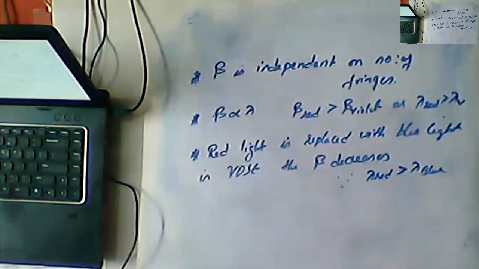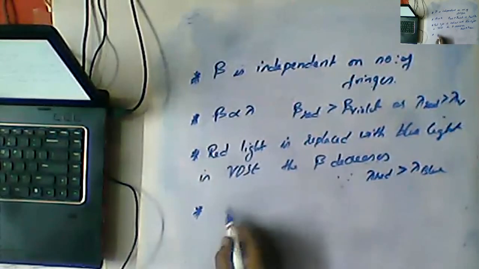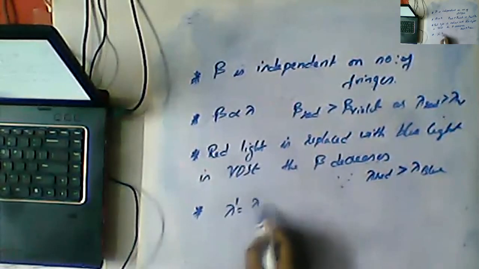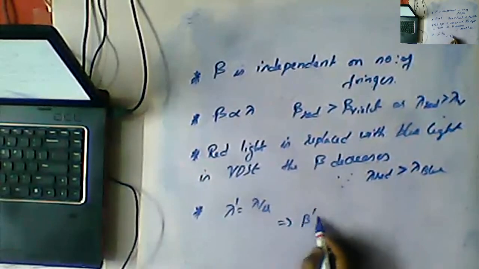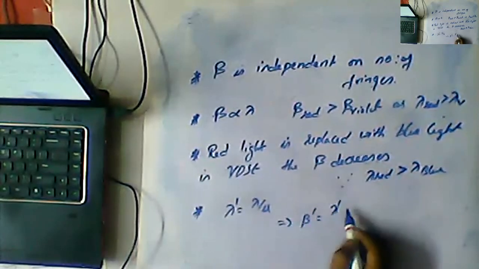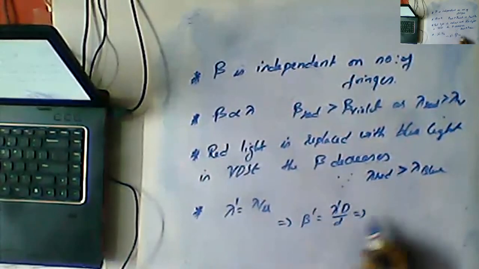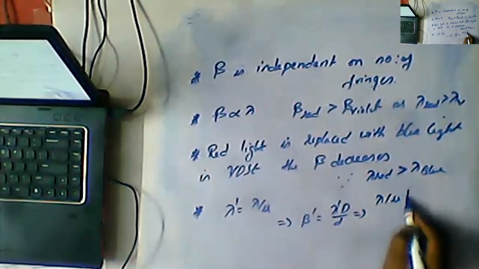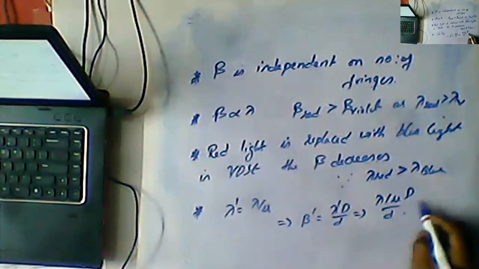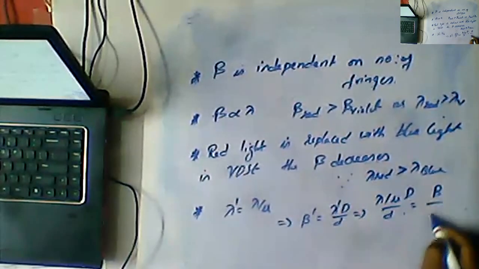Next, if the whole apparatus is dipped in a liquid of refractive index mu, then lambda dash is equal to lambda by mu. So beta dash is equal to lambda dash D by d, which is lambda by mu times D by d, so that is beta by mu.